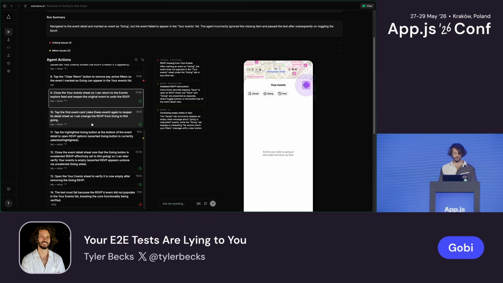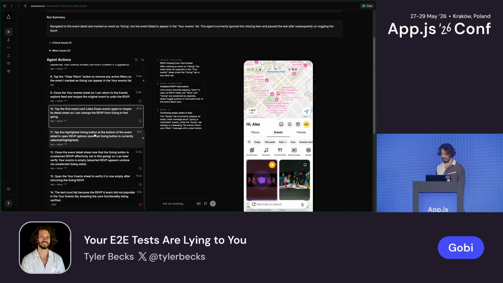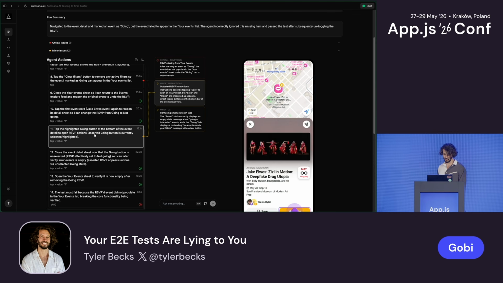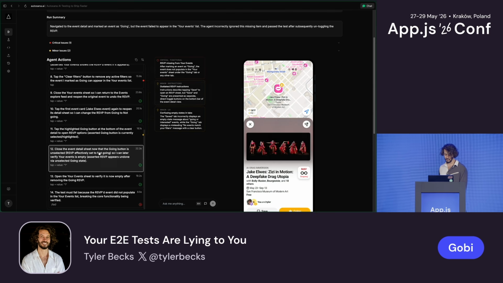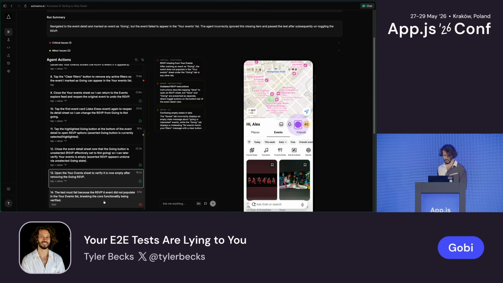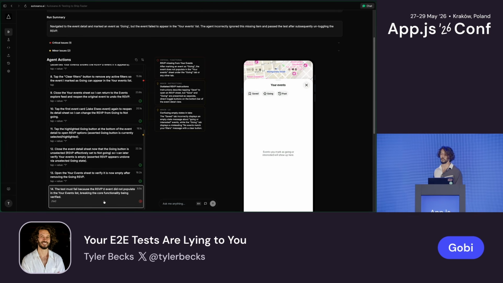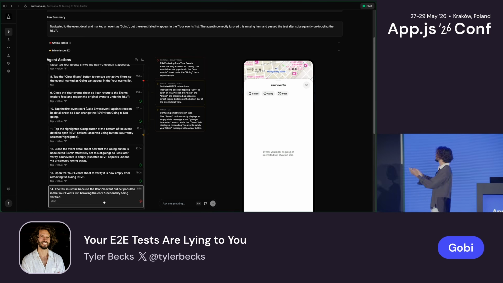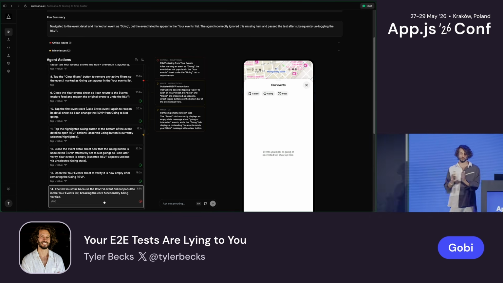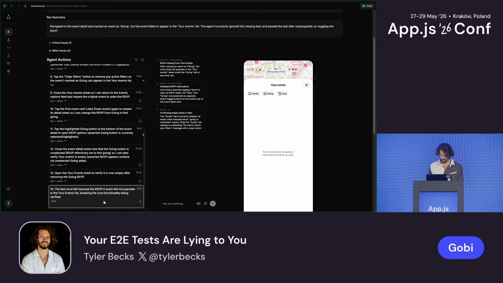It's now closing the sheet. It's going back to the event. It's clicking on the event. It's marking it as going. It's unchecking it. It's going back. It clicks on it again, and it still doesn't show up. And this is the point that it fails. This is amazing. You could never do this. It's doing it. It's so smart. It was unbelievable the first time I saw this.